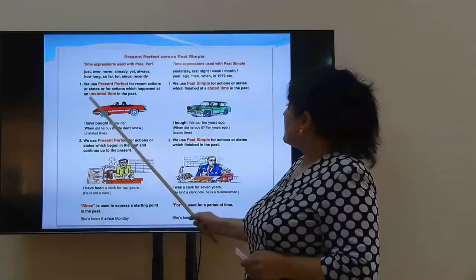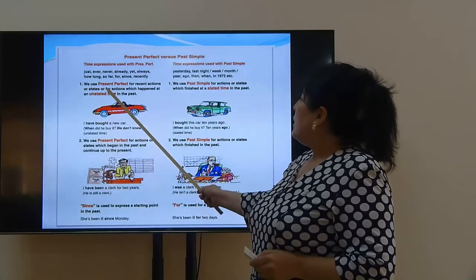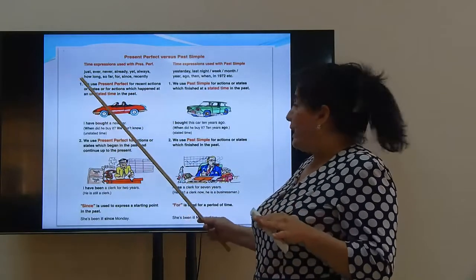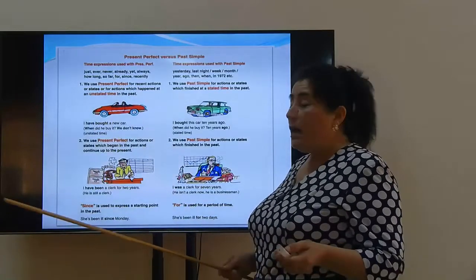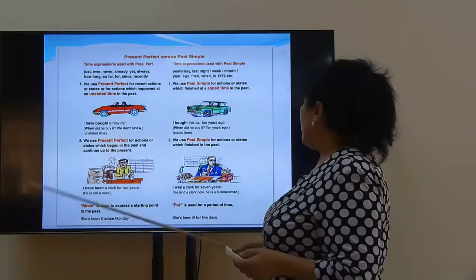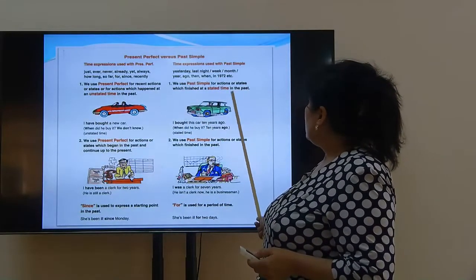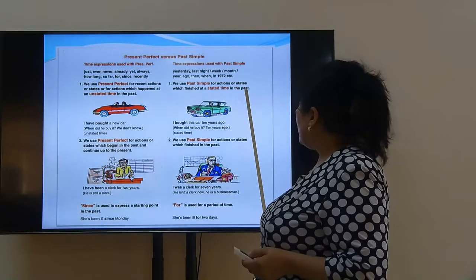And the actions: we use the present perfect for recent actions or states, or for actions which happened at an unstated time in the past. For example, I have bought a new car. So when did he buy it? We don't know. It is an unstated time. We use the past simple for actions or states which finished at a stated time in the past.